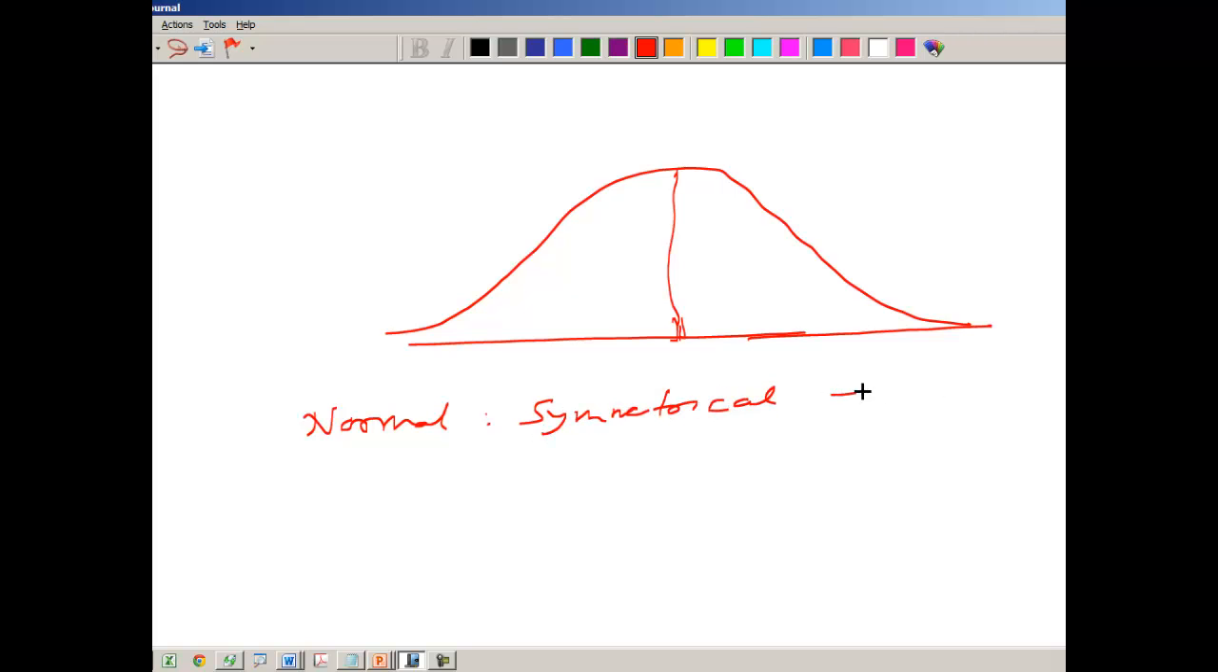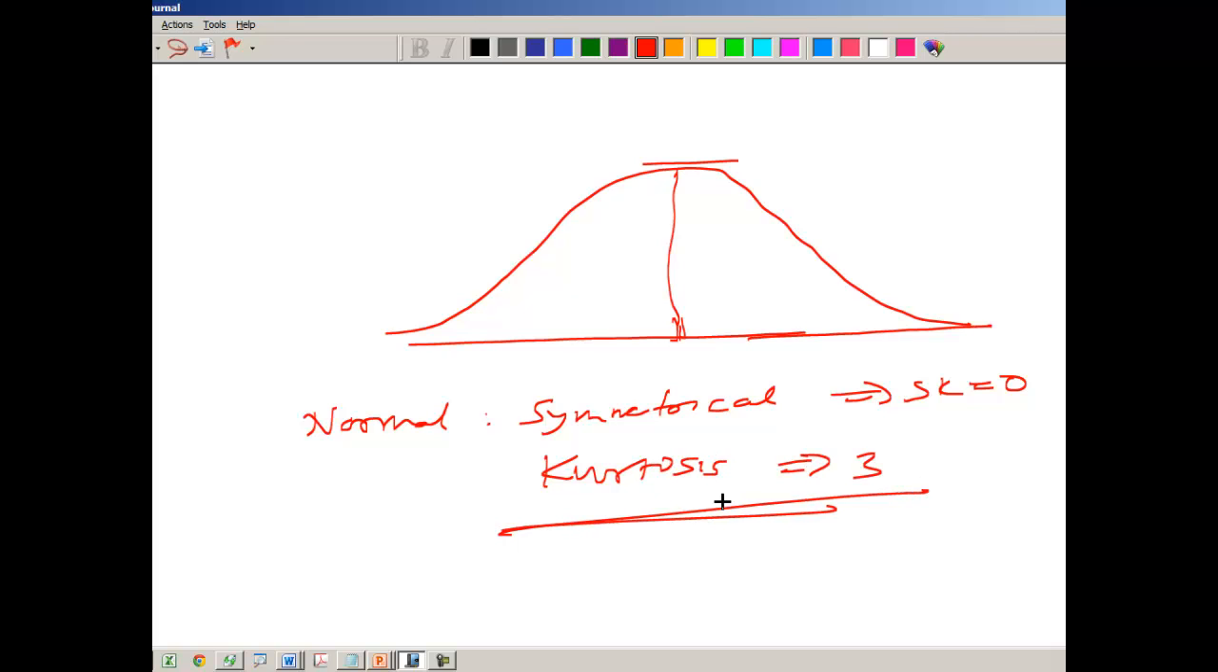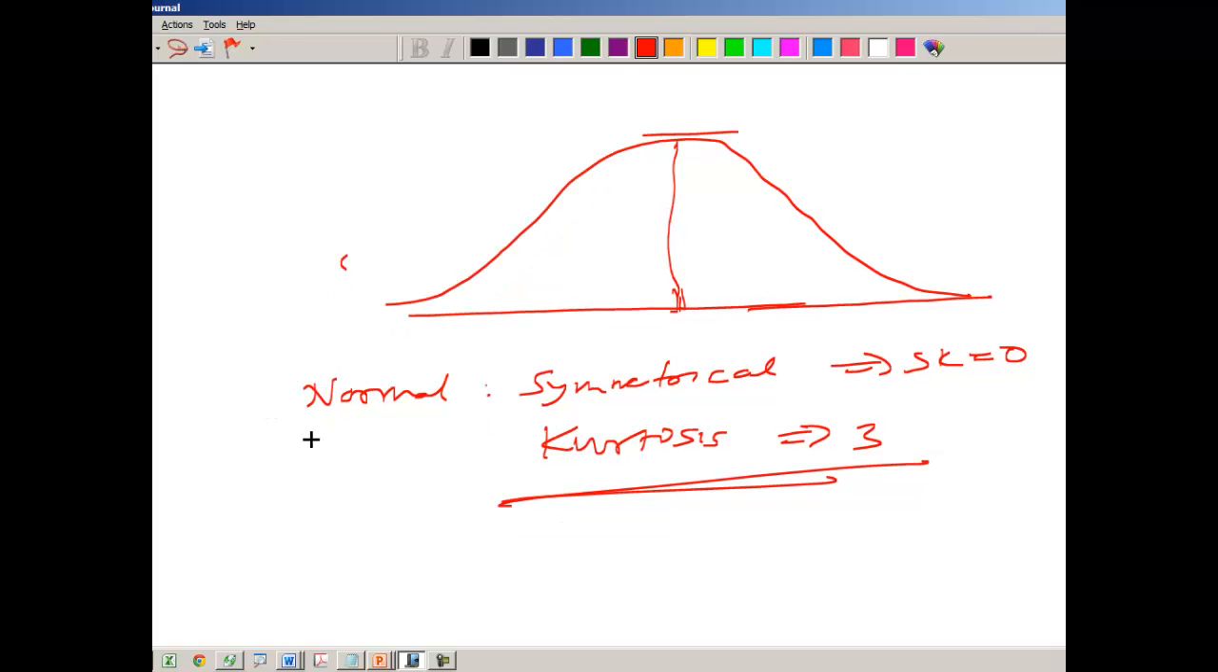So it's symmetrical, that means its skewness is 0. And it will have some peakness, so it has a kurtosis of 3. We'll see that in entire detail later, but as of now note that its kurtosis is 3 and its skewness is 0. Now any distribution can be compared with respect to the normal distribution. Assuming that we have some distributions whose skewness is 0,